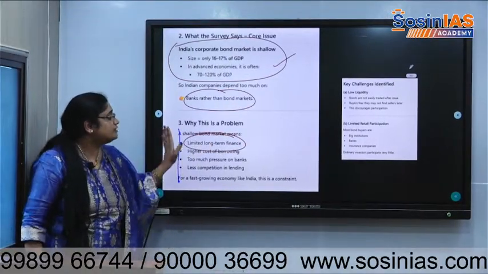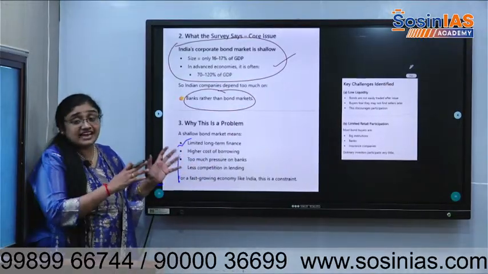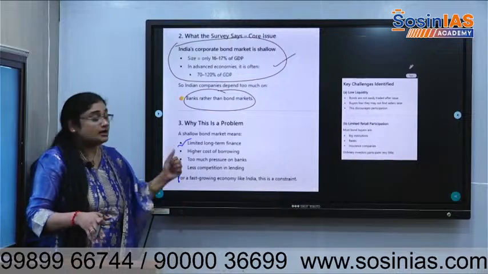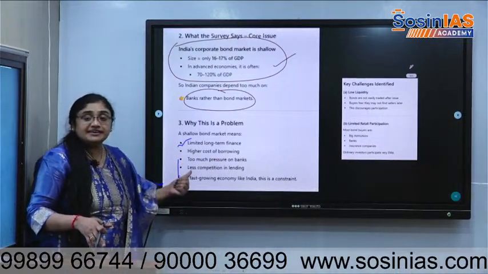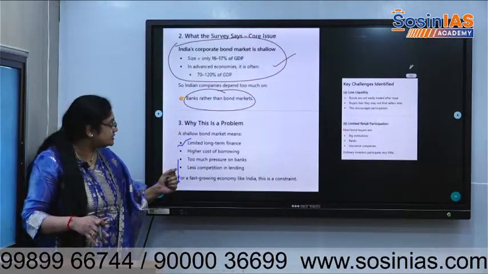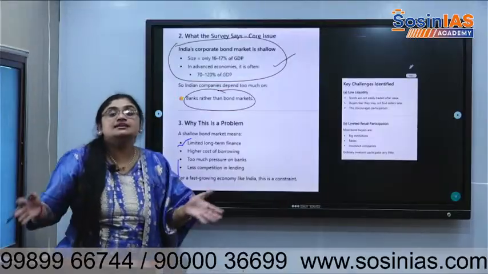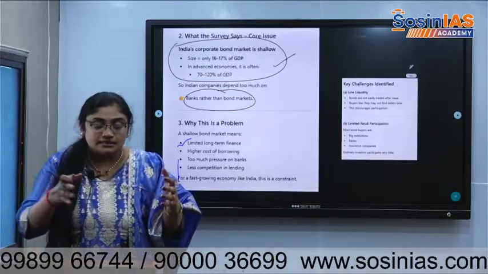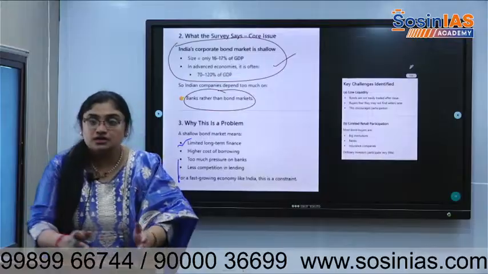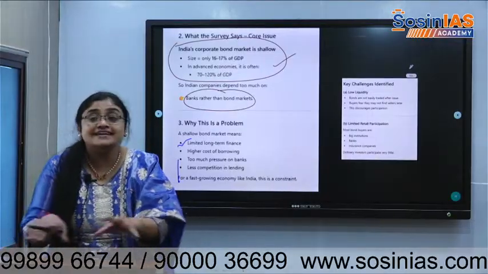A shallow bond market means companies take bond finance for the short term. Long-term finance options are not available because of the lack of a corporate bond market. People are not investing in it, or there should at least be some middle institutions that make companies come on board, and people also come on board, and act as some credit guarantor.